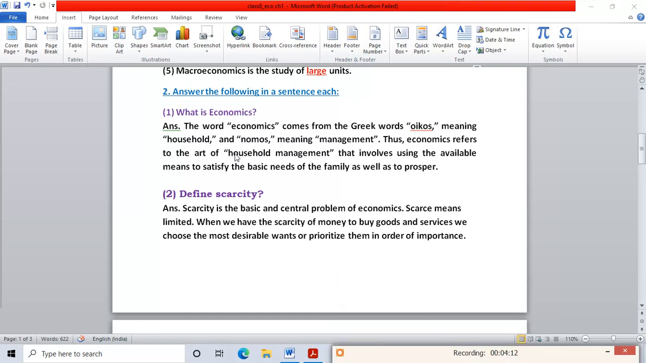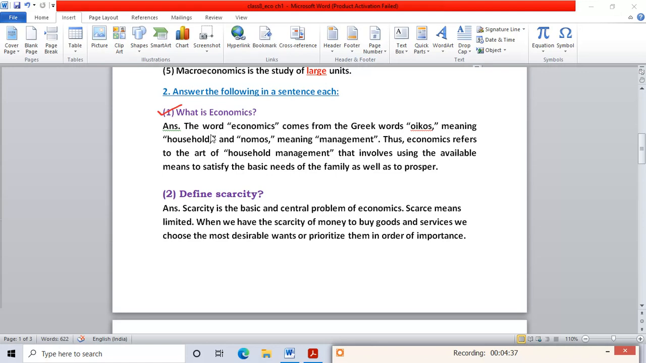First question, what is economics? In this question we have to write the definition of economics. The word economics comes from the Greek words oikos, meaning household, and nomos, meaning management. So from where have we got this word economics? From the Greek word oikos. What is the meaning of oikos? Household, and nomos means management. Thus economics refers to the art of household management.